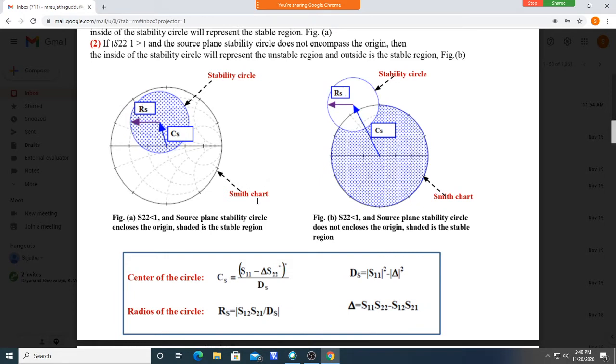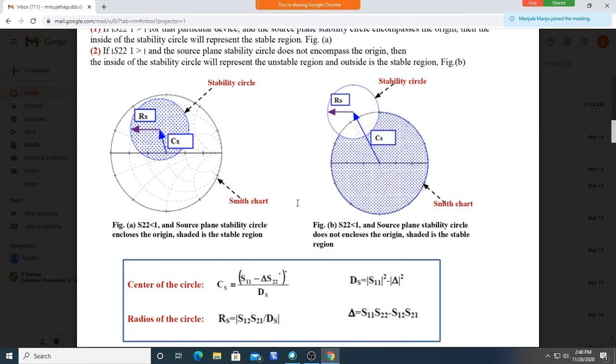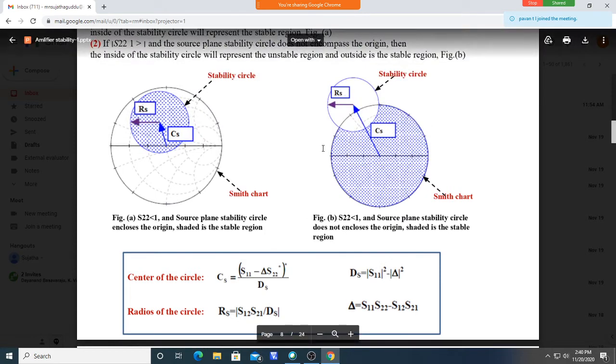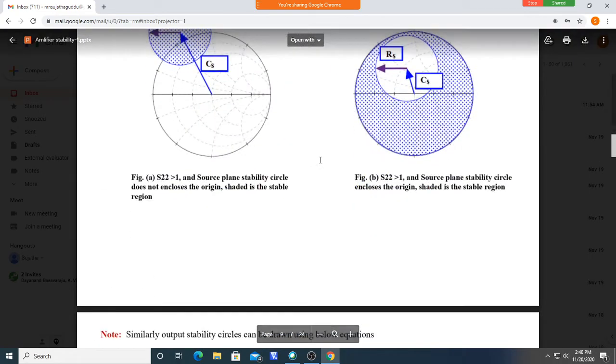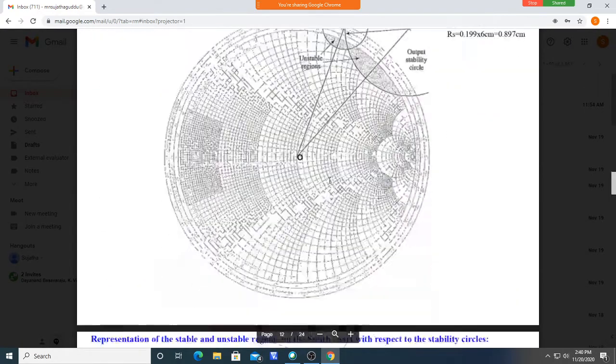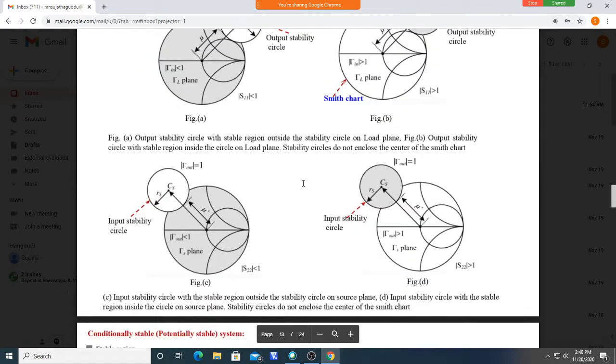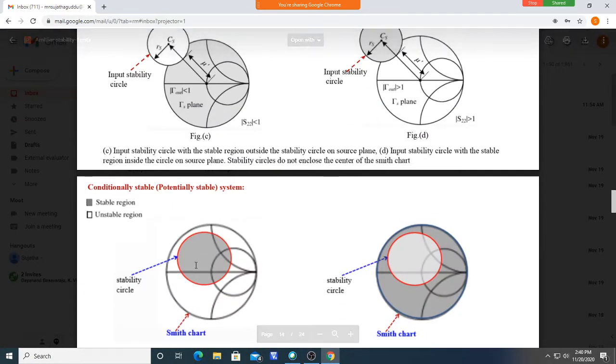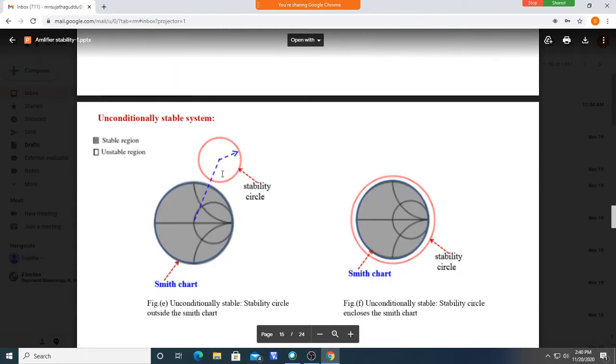We will be drawing the circle based on the values of CS and RS. The circle may be like this, or like this, or a few more cases like what we observed here. It may be situated anywhere, inside or outside.